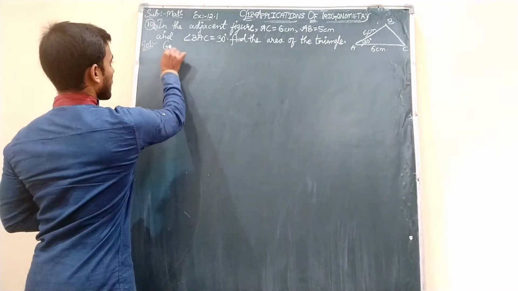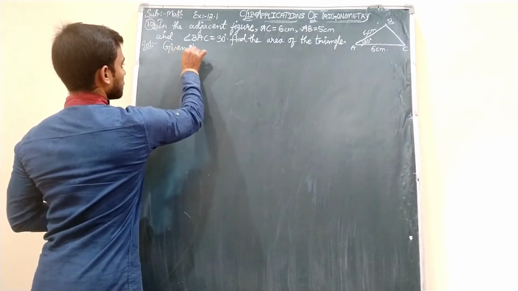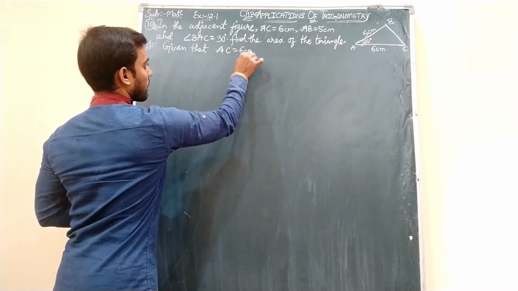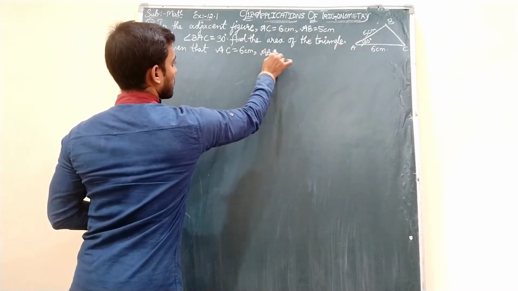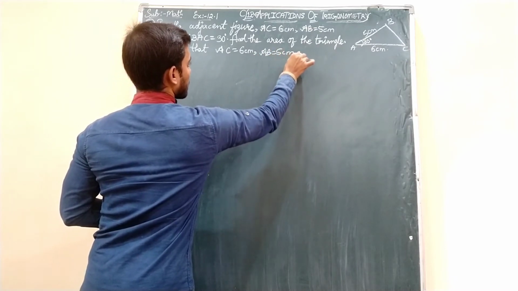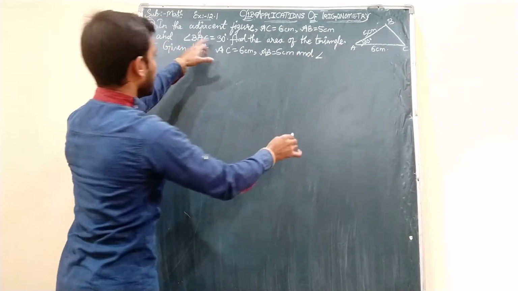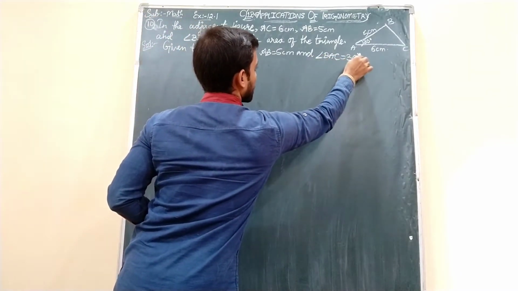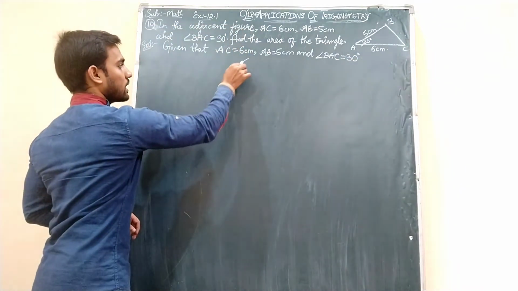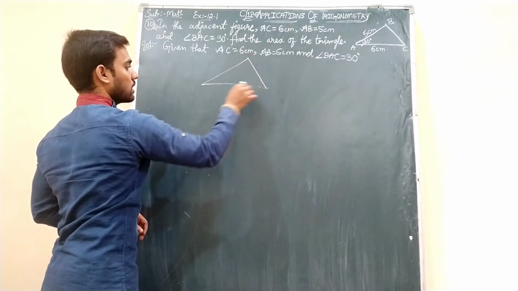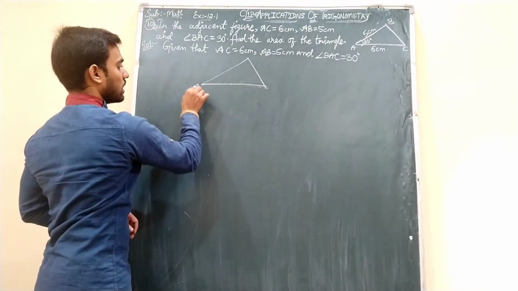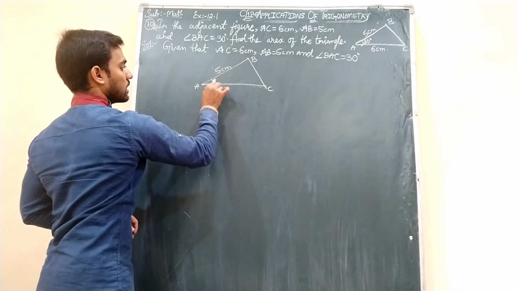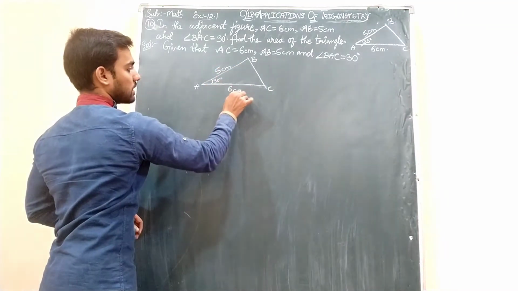Okay. So firstly we will write the given things. Given that AC is 6 cm, given in the question, students, then AB is 5 cm given, and one more thing that is given is angle BAC, that is 30 degrees. Okay students, so now I'll draw the triangle which is given in the question. This is the triangle ABC. This is 5 cm, this is 30 degrees, and this is 6 cm.